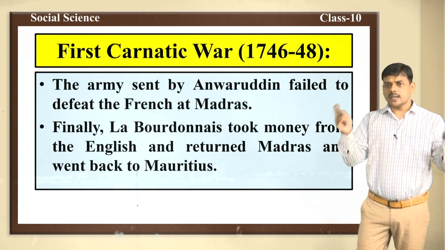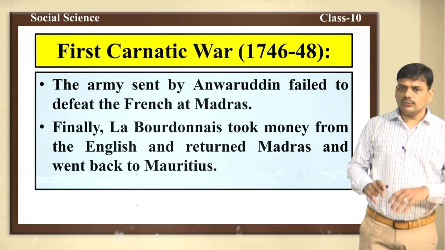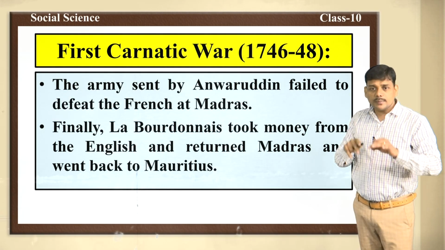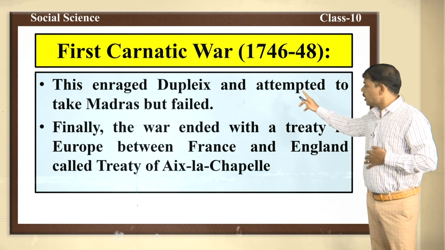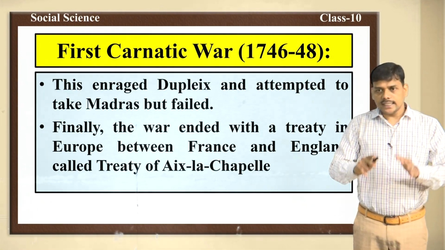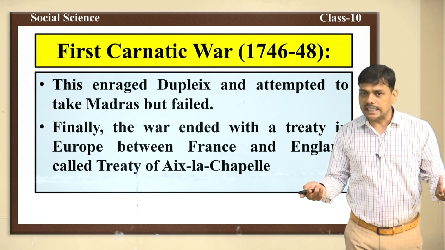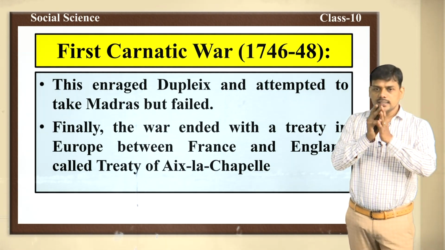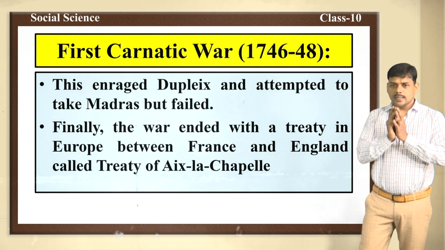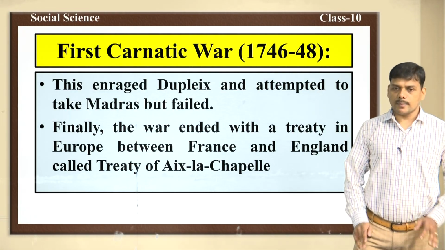After that, the army sent by Anwaruddin failed to defeat the French at Madras. At the same time, Labourdonnais took money from the English, returned Madras and went back to Mauritius. When he went back to Mauritius, who got angry? Dupleix got angry. When Dupleix got angry, he attempted to take Madras. He also failed. Finally, the war, which war? The First Carnatic War came to an end by the Treaty of Aix-la-Chapelle.